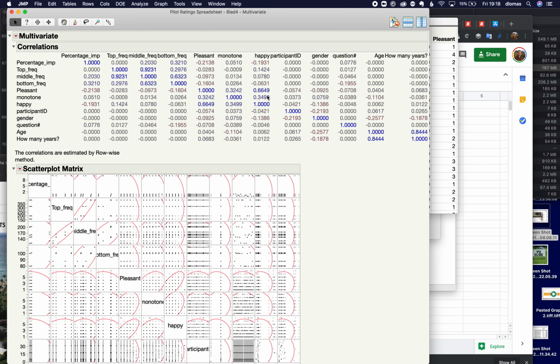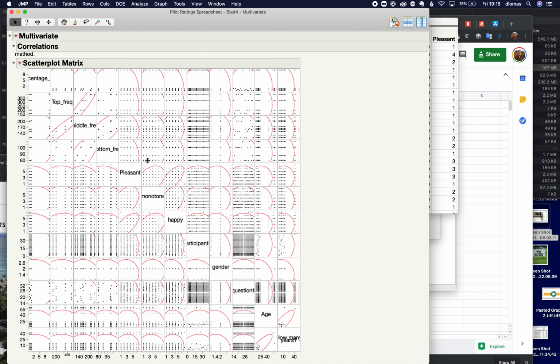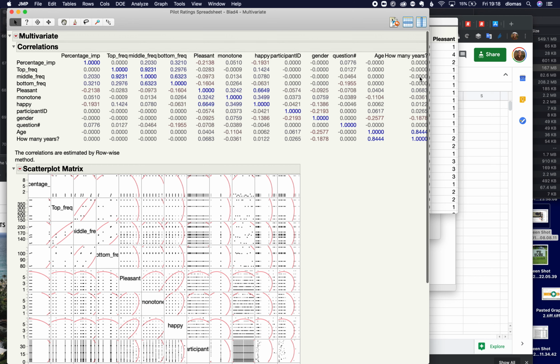Okay, interesting that happy and pleasant are not correlating higher than this, but that's still a pretty high correlation, probably higher than anything else we'll see, except for these things in the design factors. Okay, so neat, whatever. Anything about years, how many years people have studied music? Not really seeing anything there. Okay, whatever.